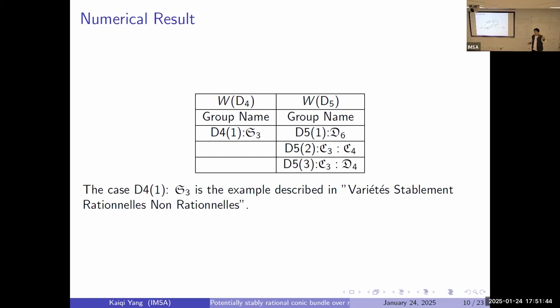Okay, so first I just have some numerical tests, some numerical examples. So for example, for the Weyl group of D4, here's the S3. There's only one, and that is the S3 that's used in the previous paper written by Colliot-Thélène, Sansuc, Swinnerton-Dyer, for example, is just this group. And for the next one, we have D5. Well, here in this case, degree 3.